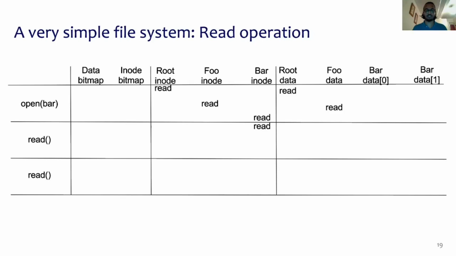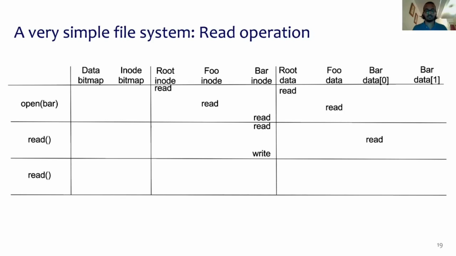So first, we read in bar's inode. By reading bar's inode, we figure out the location of bar's data blocks, and then we read in the data block number 0, and then we write back to the inode. So basically in this case, we update the inode with the access time of the file.